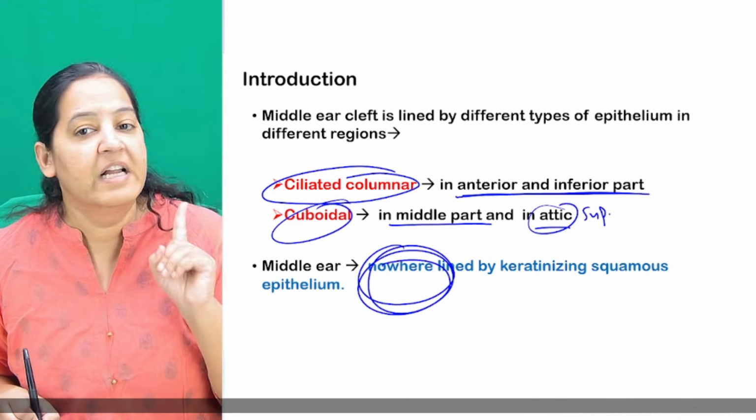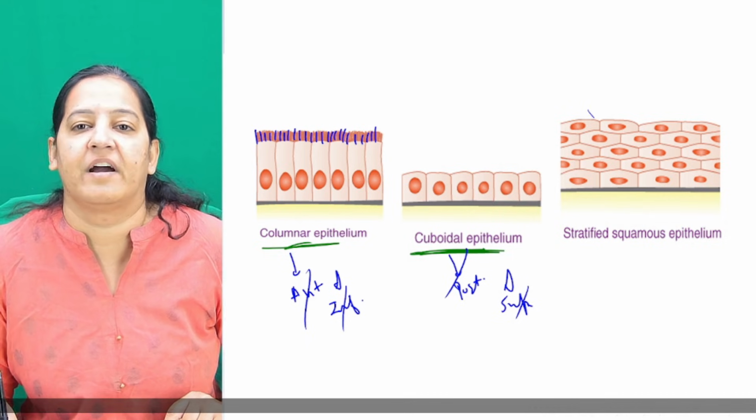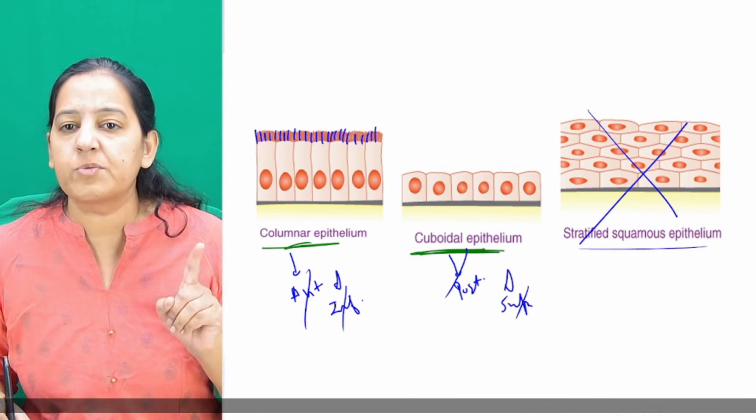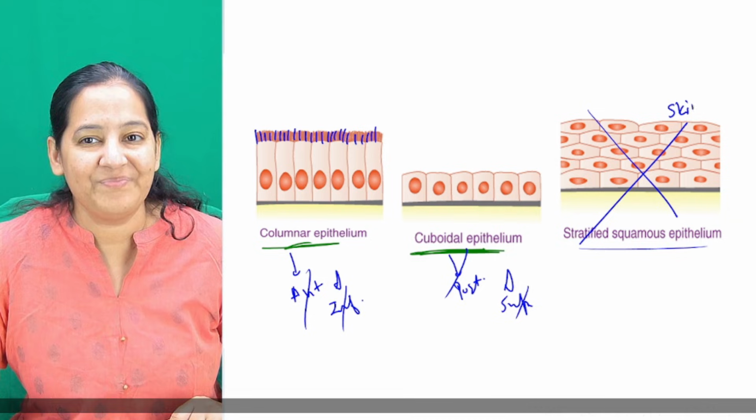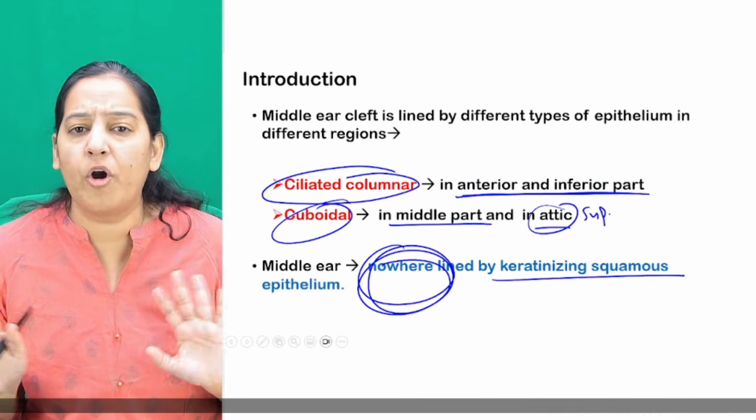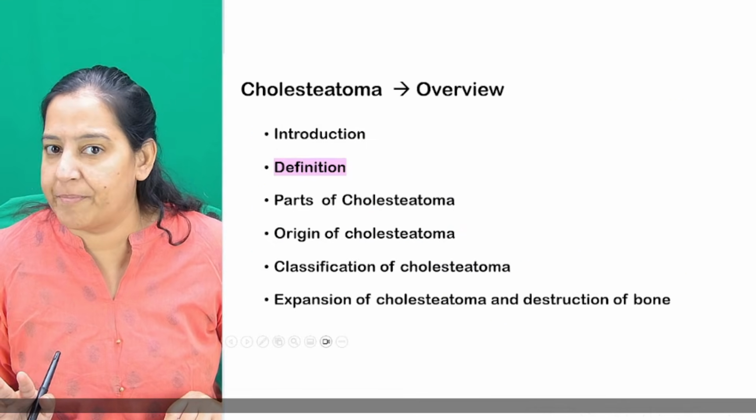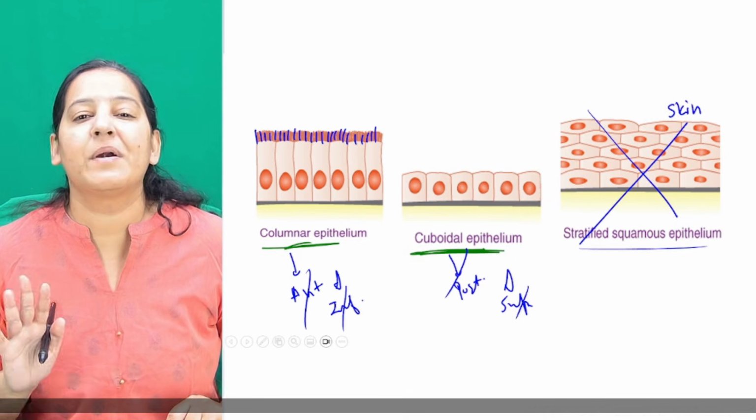Highlight the word nowhere. It's nowhere keratinizing squamous epithelium. Nowhere squamous epithelium. You know, squamous epithelium is present in the skin, but it is not present in the middle ear. It is not present in the middle ear. You got my point?